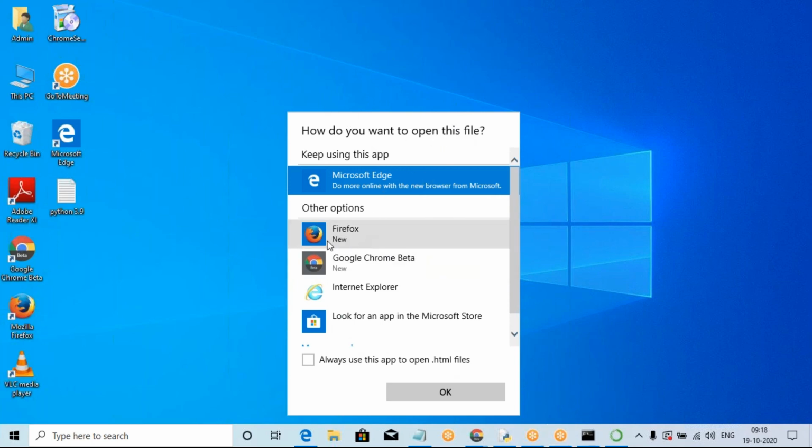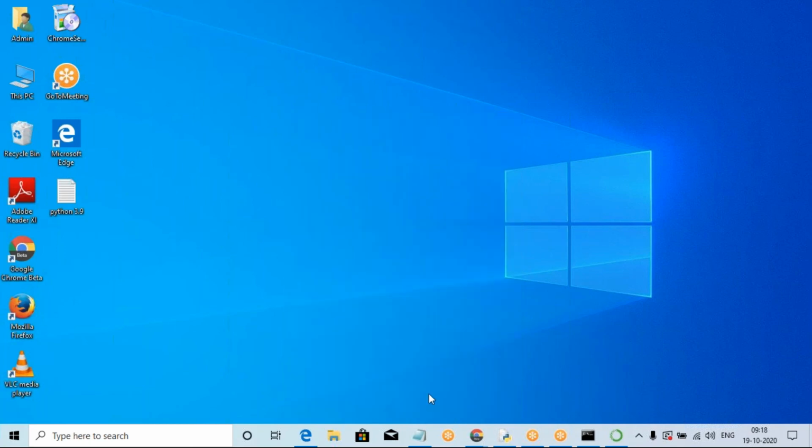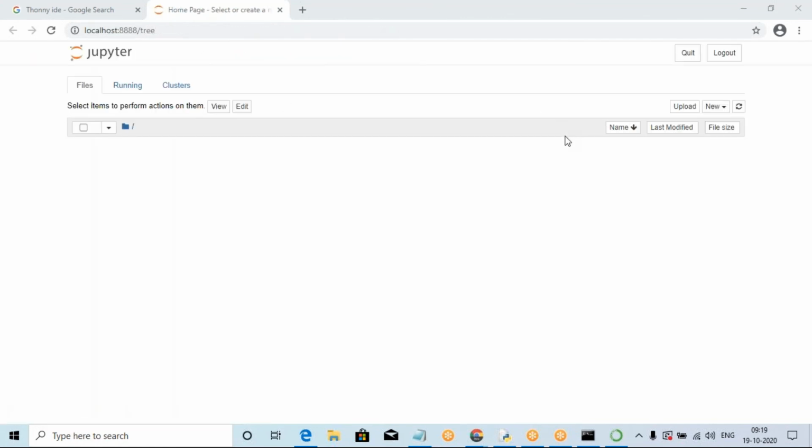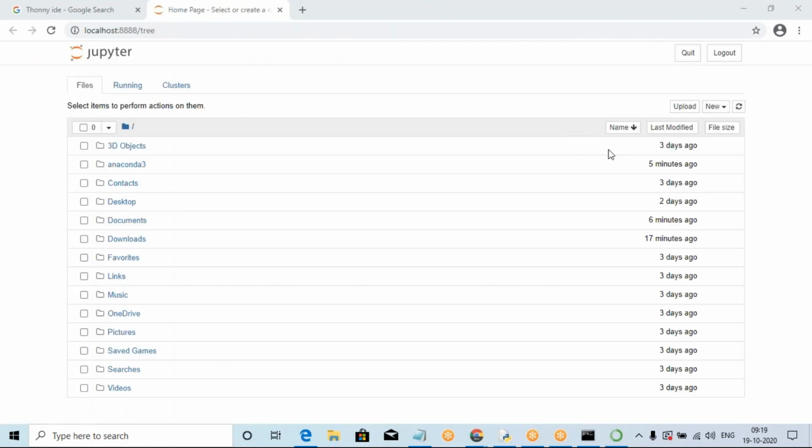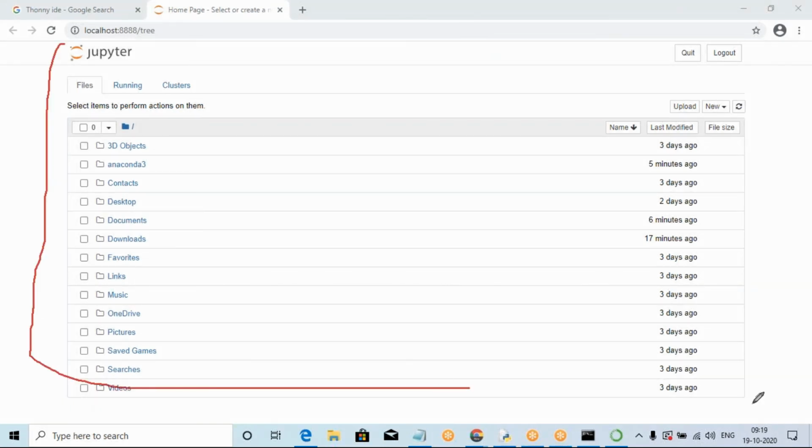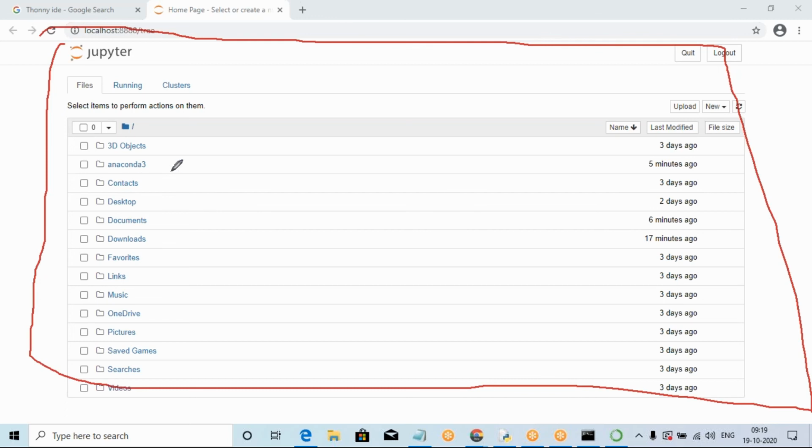We want to open this file in Firefox or Google Chrome or something. Okay, Google Chrome. Click it. So it will open in Google Chrome or any web browser. Now to open this one. So after opening, it looks like this. This is also called the entire Jupyter Notebook.